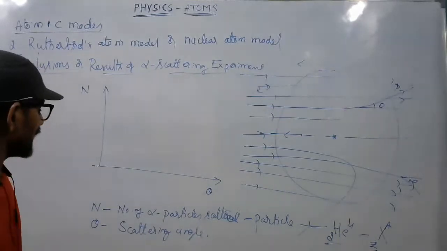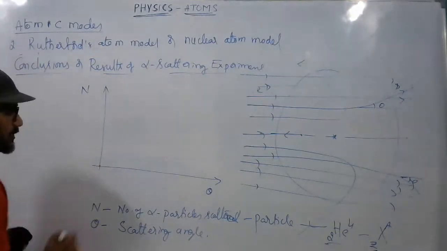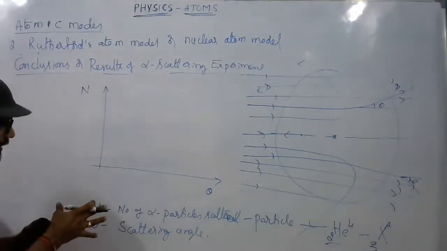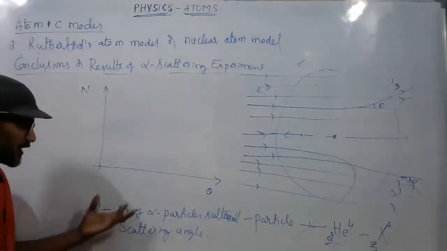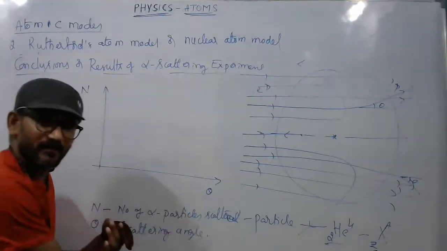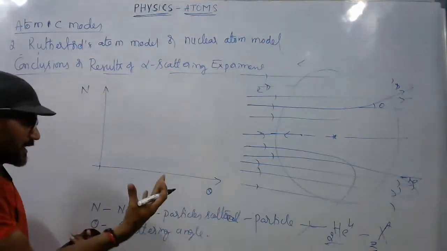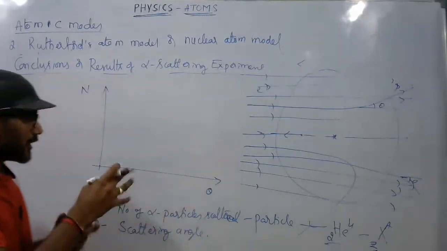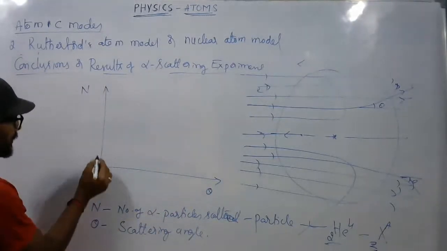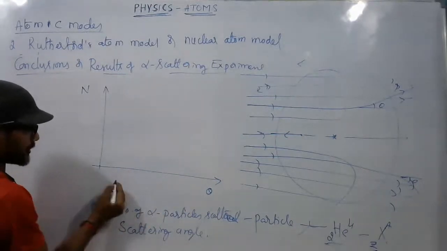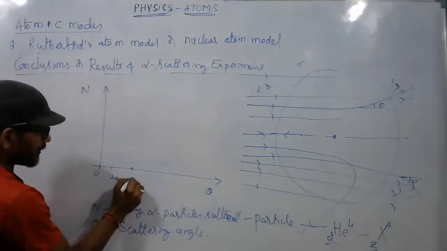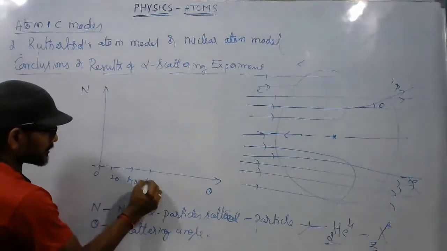Are you following, everyone? By making use of this data observed in the experiment, the number of alpha particles collected by using the detector, if you plot it here, taking some calibration, this theta is 0, 20, 40, 60.